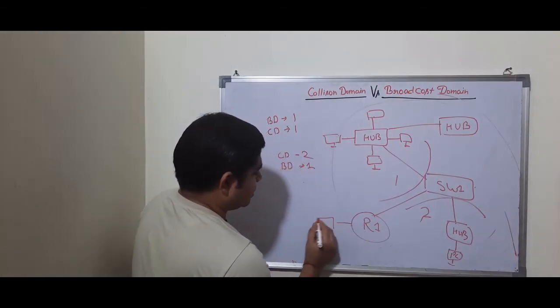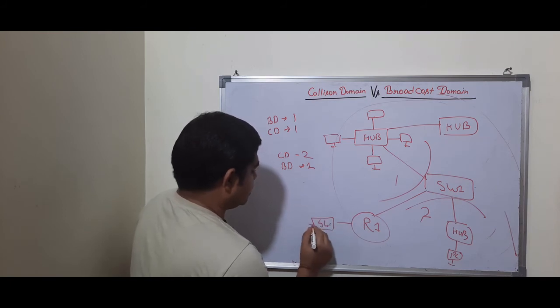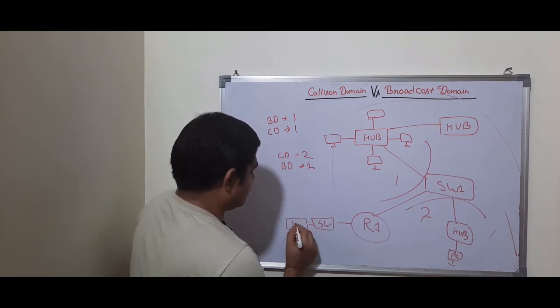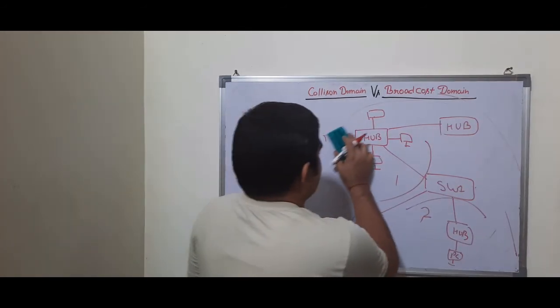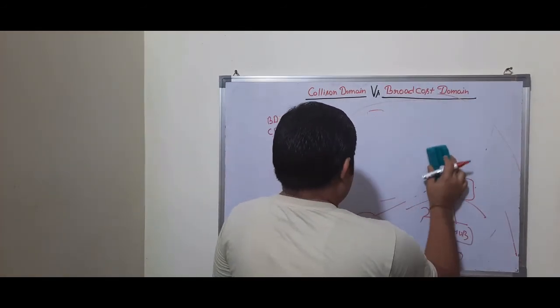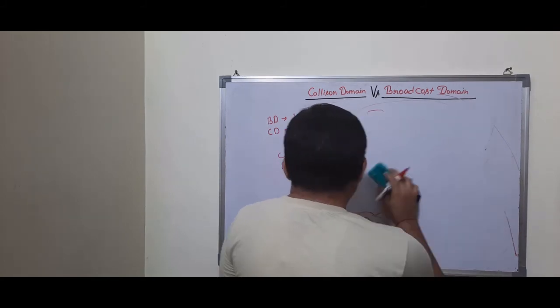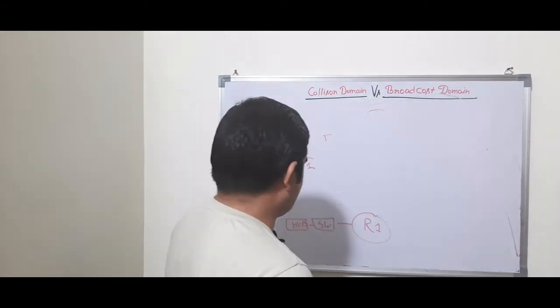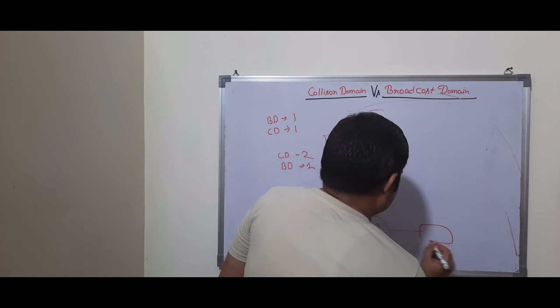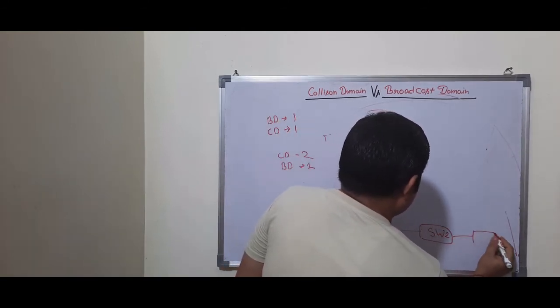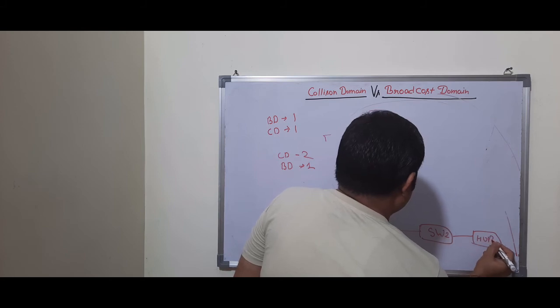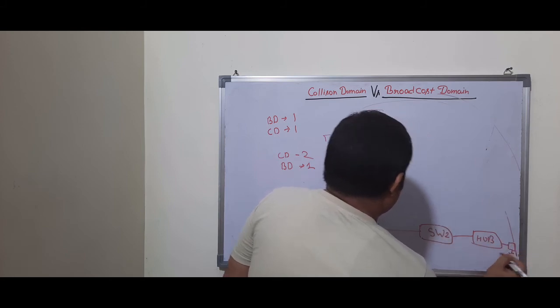Now in the same scenario, we connect a router which is further connected to a switch, and this switch is connected to a hub. I will remove these things so that it is easy to understand. Now we take an example of a router, switch 1, switch 2, then this hub, and further the PC is connected.